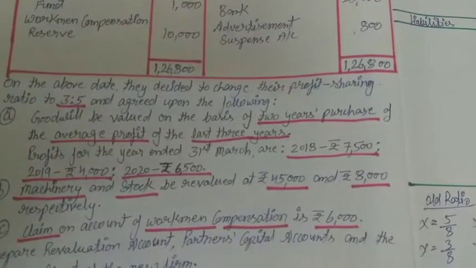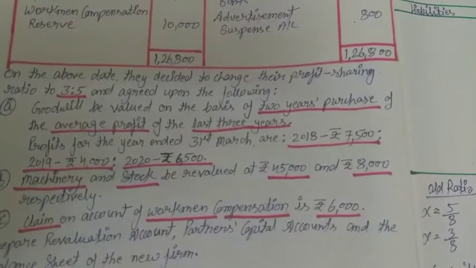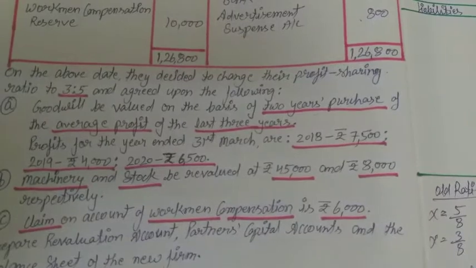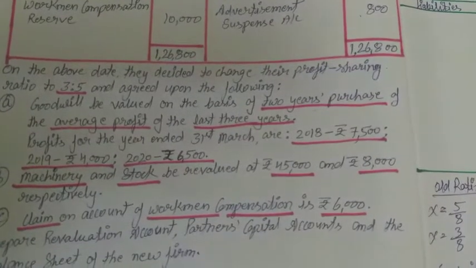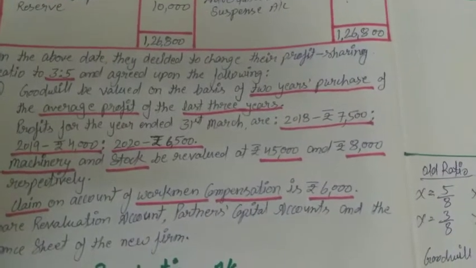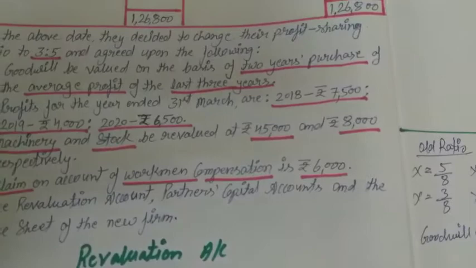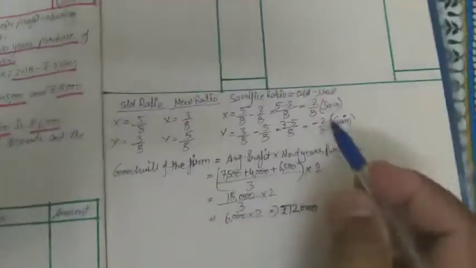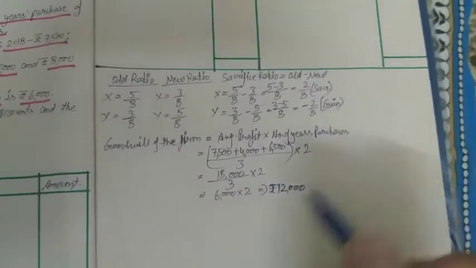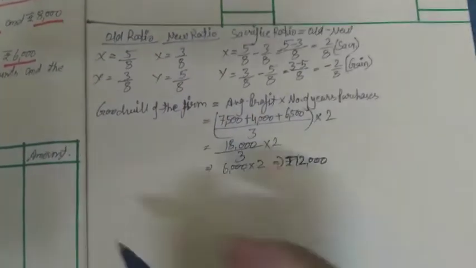If they did not give any information, then that goodwill will be adjusted among the partners in their gaining and sacrificing ratio. What will be the gaining and sacrificing ratio? Already we have calculated. So if Y is gaining, he will be debited.